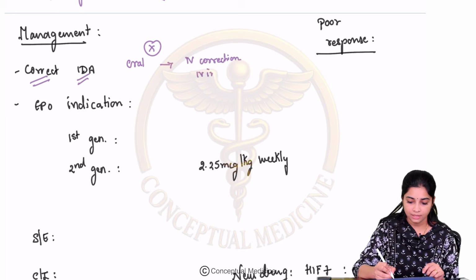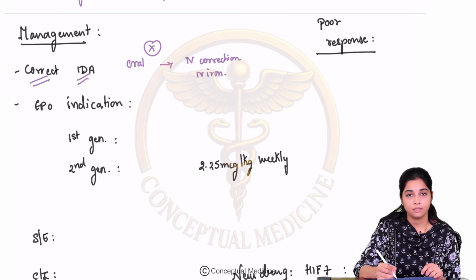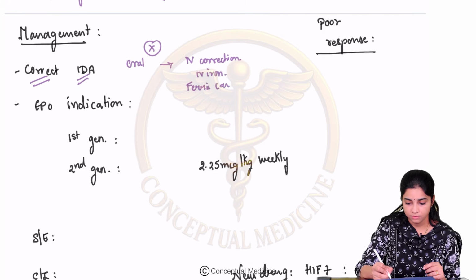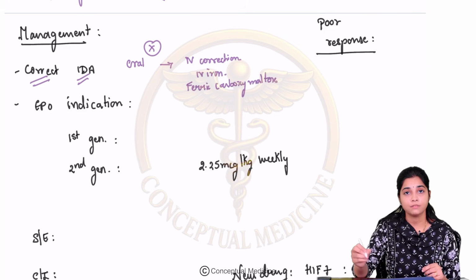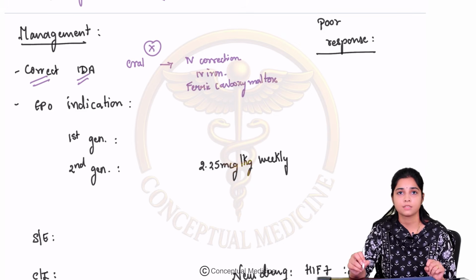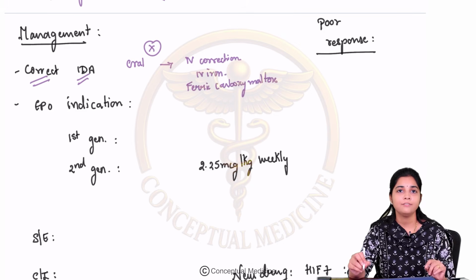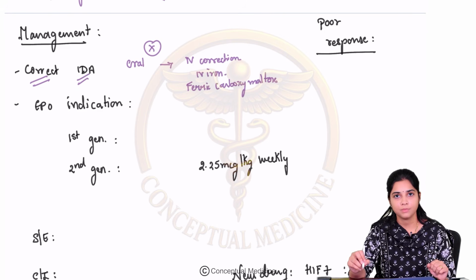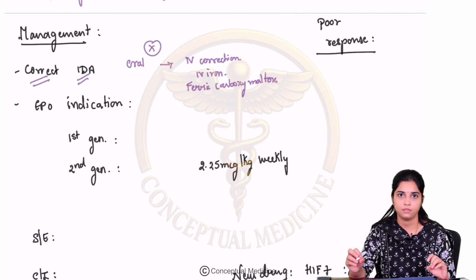So you give IV iron. What is the drug which we are using now? We are using ferric carboxymaltose, which is given in an IV form, and you improve the iron stores, get the TSAT to more than 30%, and see if there was iron deficiency anemia which was worsening this anemia of CKD.